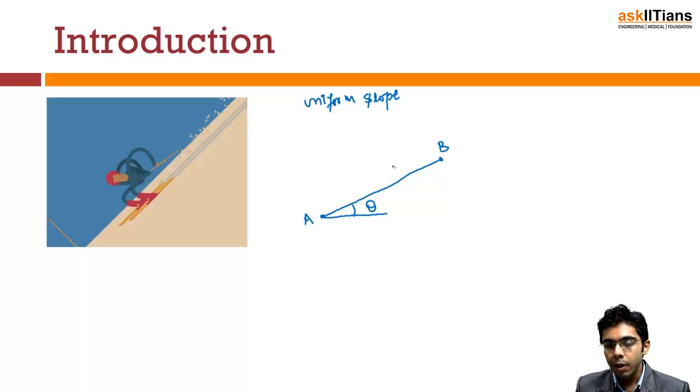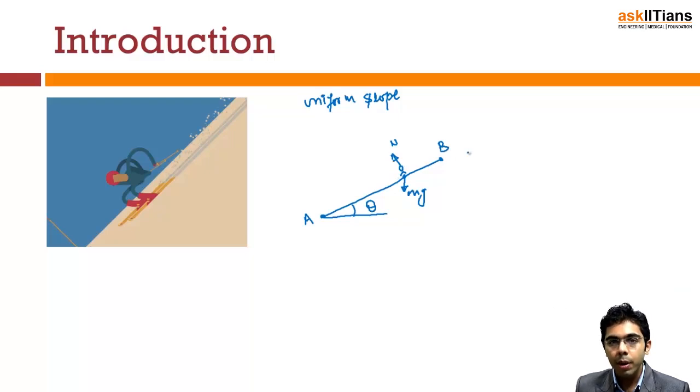Now if we make the free body diagram of this sphere, let's say this is the sphere. There will be mg, which is vertically downwards, and the normal, which is perpendicular to the surface on which it is moving. Just consider that this is a frictionless surface, that means there is no friction.